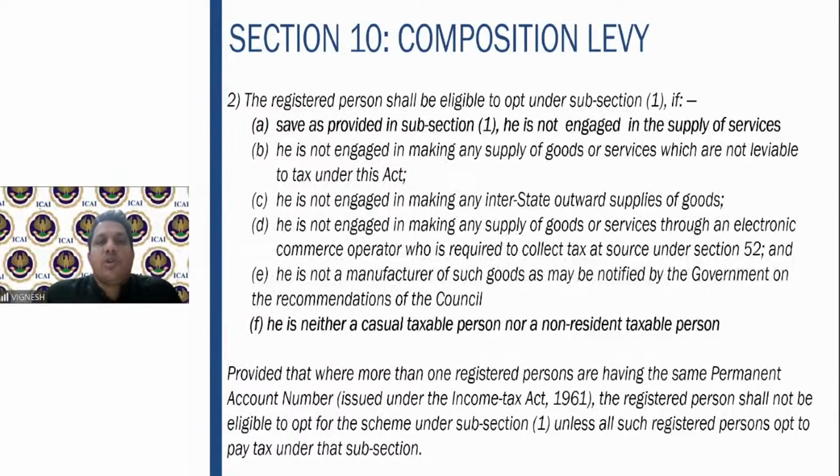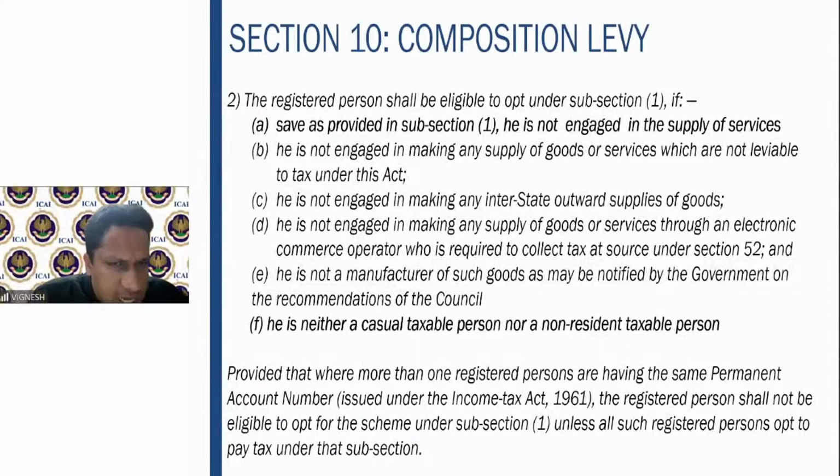So that means he should not make the supply of goods or services which are exempt, or not leviable to tax. He is not engaged in making any interstate outward supplies of goods. Very, very important point. He should not sell the goods outside the state. That means the person who is engaged in supply of goods can opt for the composition scheme only in case he has intrastate supply of goods.